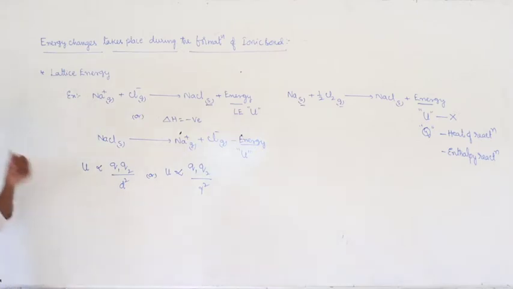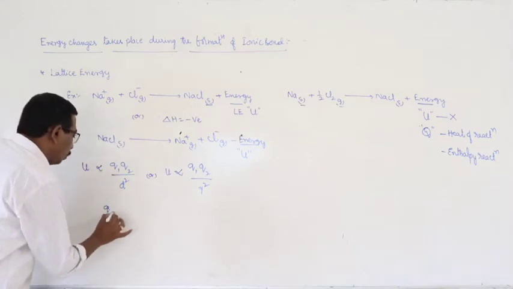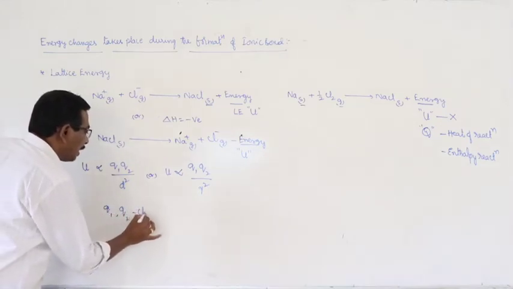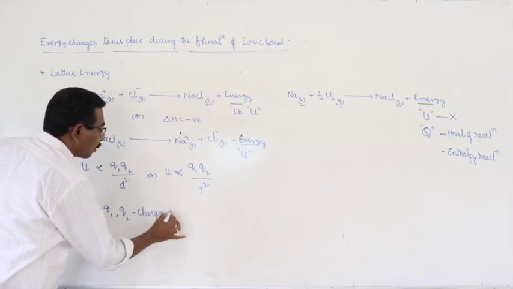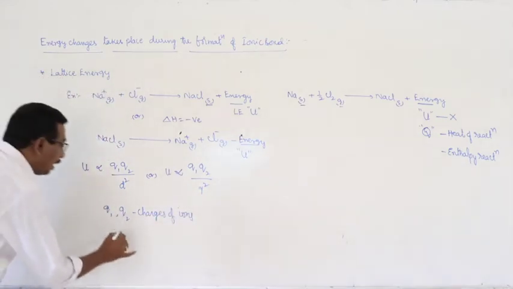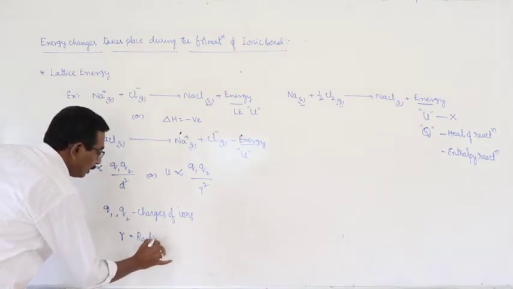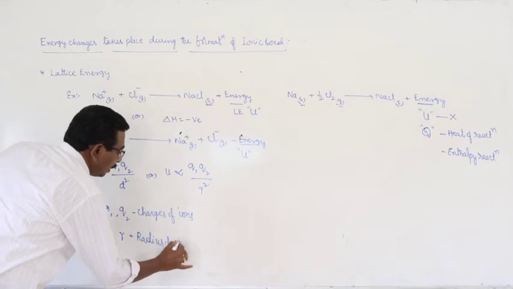R means radius. Here Q1 and Q2 are charges of ions, and R is equal to the radius of ions.